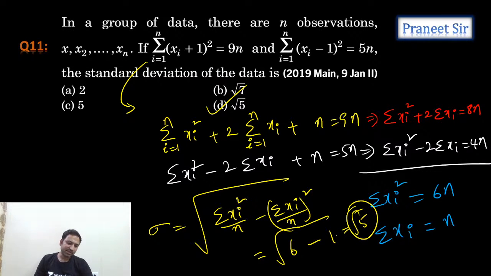Sigma xi square is 6n. Yes, correct, Lakshman. So guys, is it clear? Are we getting the answer easily? Perfect, guys. Let's move to the next one.